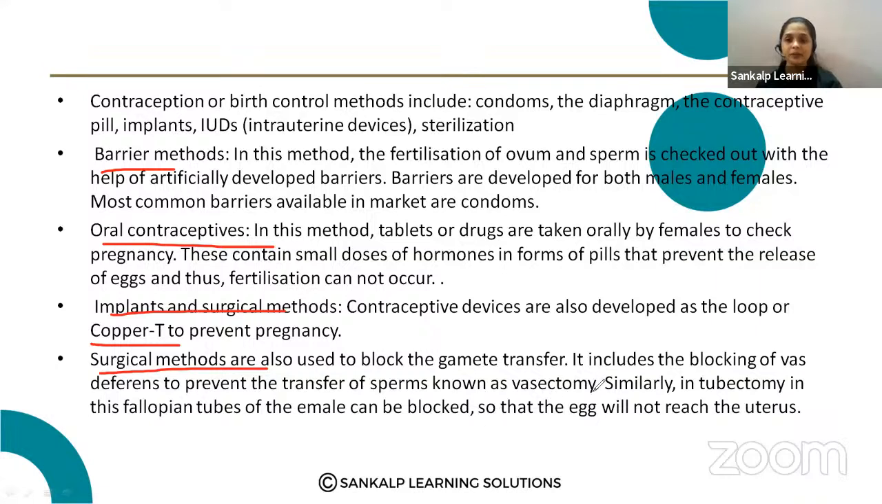like vas deferens or fallopian tube is blocked, that prevents the fusion of the male and female gamete. You can note it very shortly.